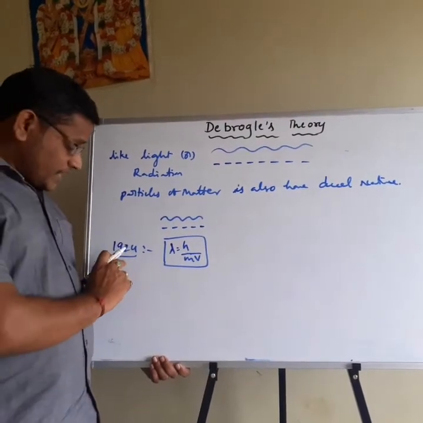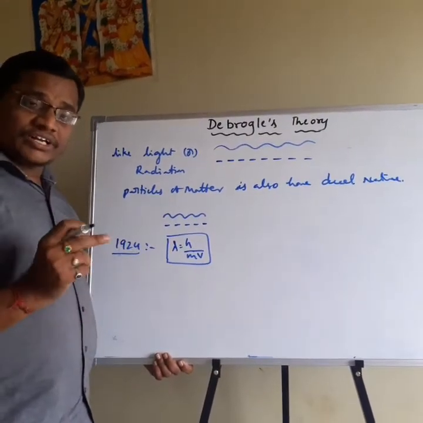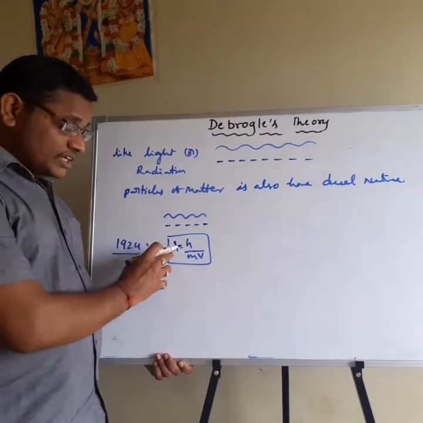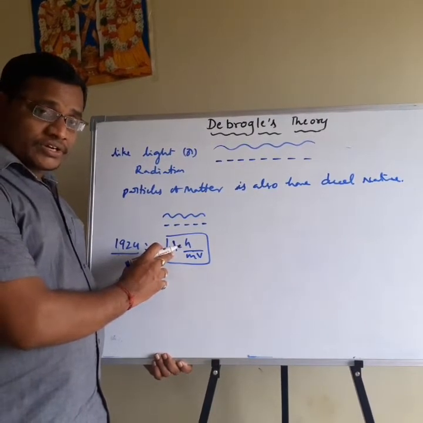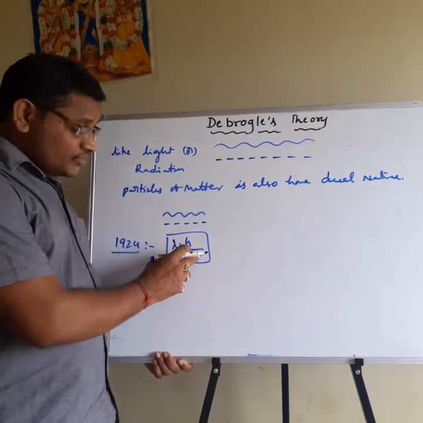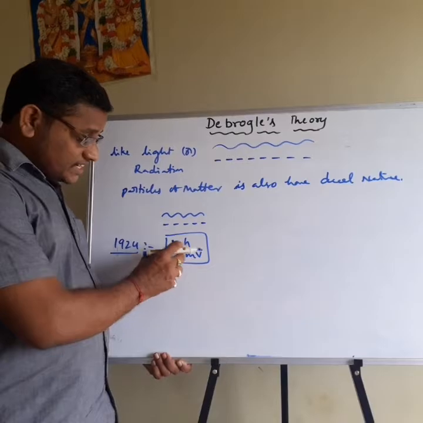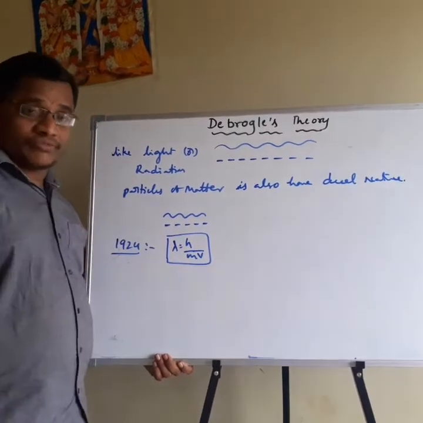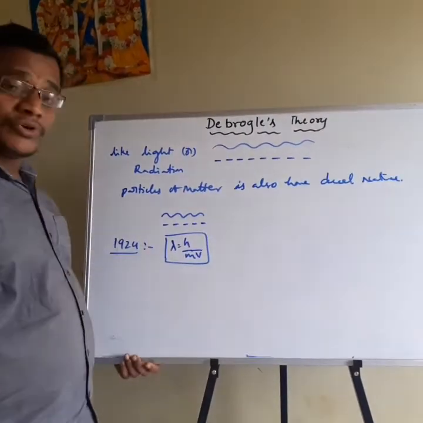So once again, in 1924, de Broglie explained that the wavelength of the wave, that means lambda, is associated with the mass of the particle m moving with velocity v. That relation is given by the formula lambda is equal to h by mv. This equation is nothing but the de Broglie wave equation.